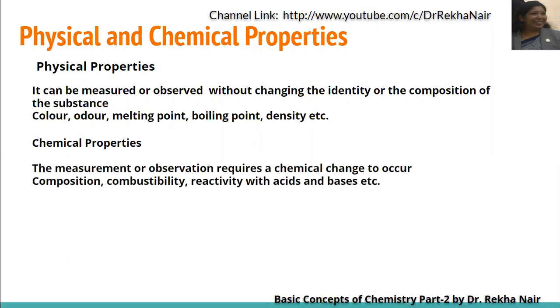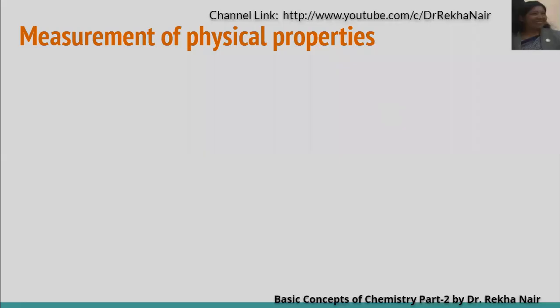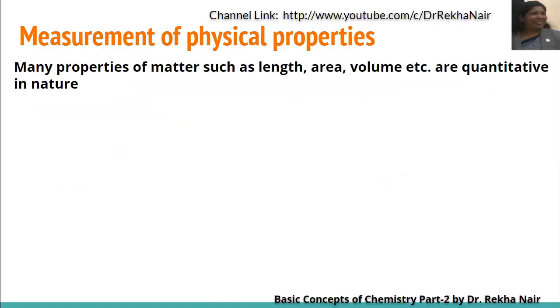In case we talk about chemical properties, the measurement or observation requires a chemical change to occur. For example, composition of a substance and combustibility, that is how it burns, and reactivity, what is the reactivity of that particular substance with acids, with bases and any other salts. All this depends upon the properties of the individual substance. So the measurement or observation that requires a chemical change, we call it chemical properties.